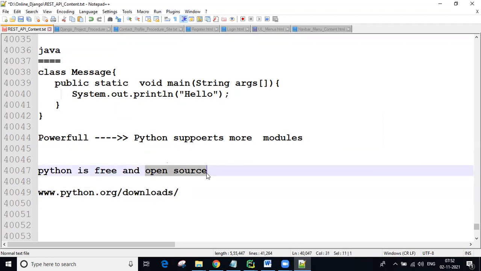Next, open source. Open source means whatever code they used to develop this Python language. In the Python language, a lot of modules are developed, and whatever logics they created for developing those modules, the entire code we can see. That is open source. Whenever we download Python, we also get all the documentation and code, and using that existing Python code, we can develop our own code also, and later we can add that feature to Python.